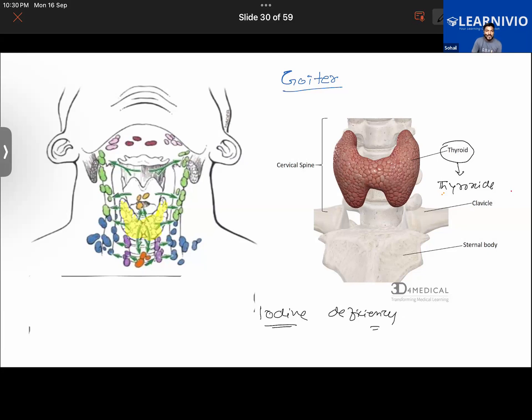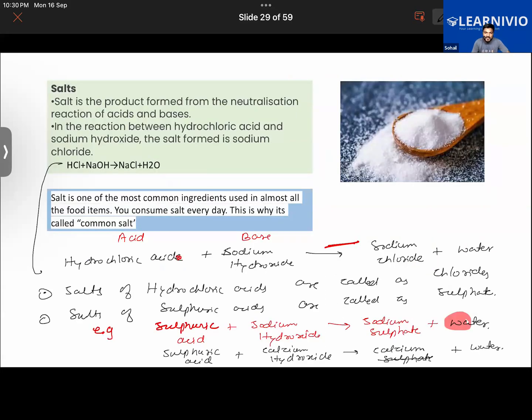Now, how does our body get iodine? We get it from different kinds of food and supplements, but mainly from salt. What kind of salt? It has to be iodized salt. So iodized salt is the source of iodine for our body. That's why we should use iodized salt.